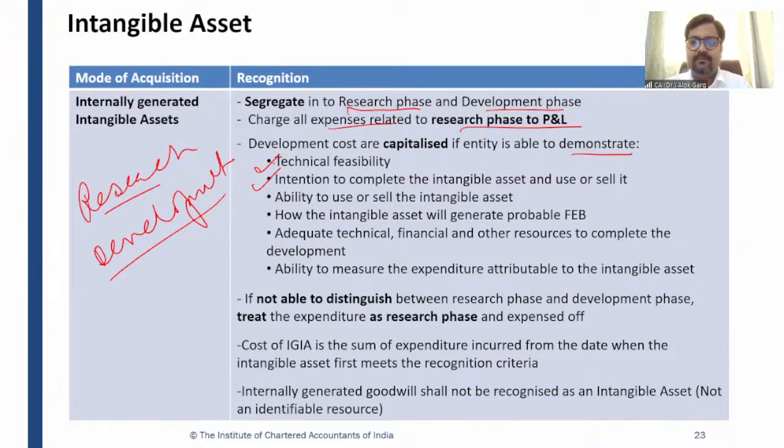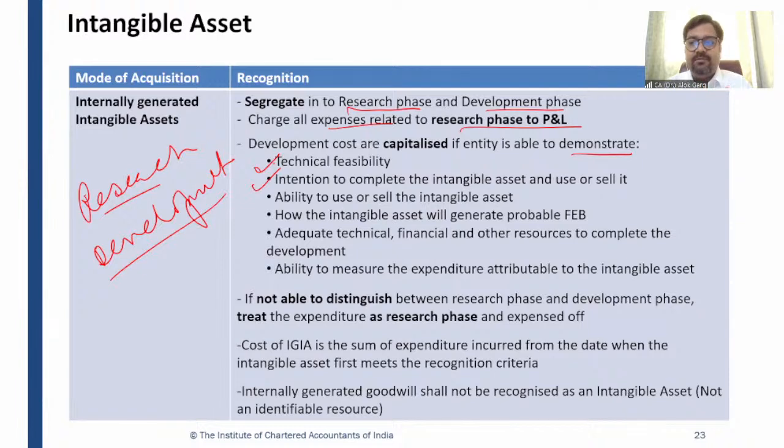So likewise, if an entity is able to demonstrate that yes, it is technically feasible, the entity also should have the intention to complete the intangible asset and use or sell it, right? They should have the intention to complete the intangible asset, and the intention to use or sell it. So intent is again very important. For example, the company has already done a lot of research, but now they do not intend to complete this project.